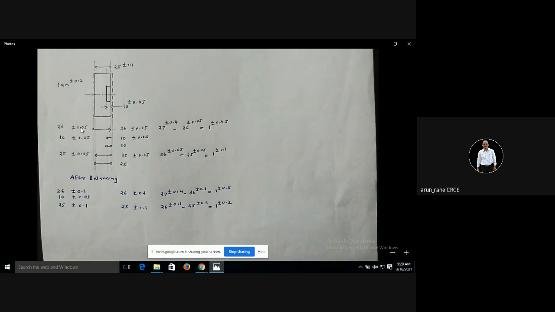Of course, if the quantity is 5000, what? I am not going to do it piece by piece. First is setup 1 and second is setup 2. So all 5000 pieces I will do setup 1 first. Then I will change, meaning the hard jaw, I will change to the soft jaw. And then for those 5000 pieces I will do setup 2. Like that it will be. But when we are writing the tolerance, at that time we are not writing setup 1, setup 2.